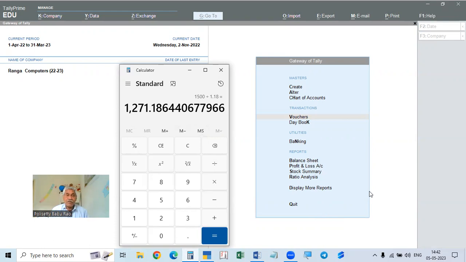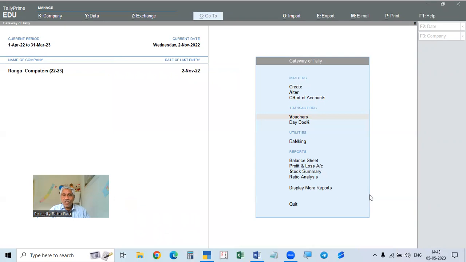That is the taxable value. Then, calculate the tax on the taxable value and add it; the total amount will be equal to that. If you calculate tax at 18%, the total invoice value will be 1,500 rupees. That is including tax. We divide it into taxable value and calculate tax, and the total will be the same. This is how we make the entries in the books with the help of the option in F12.